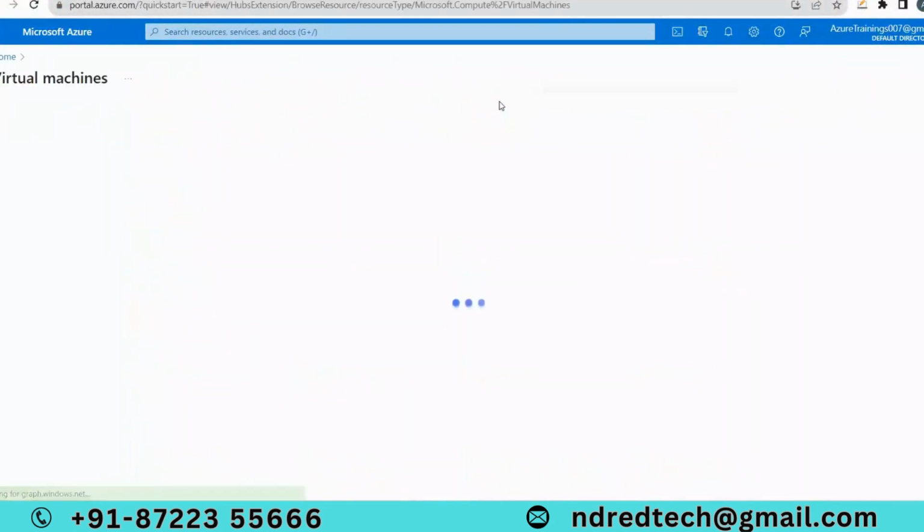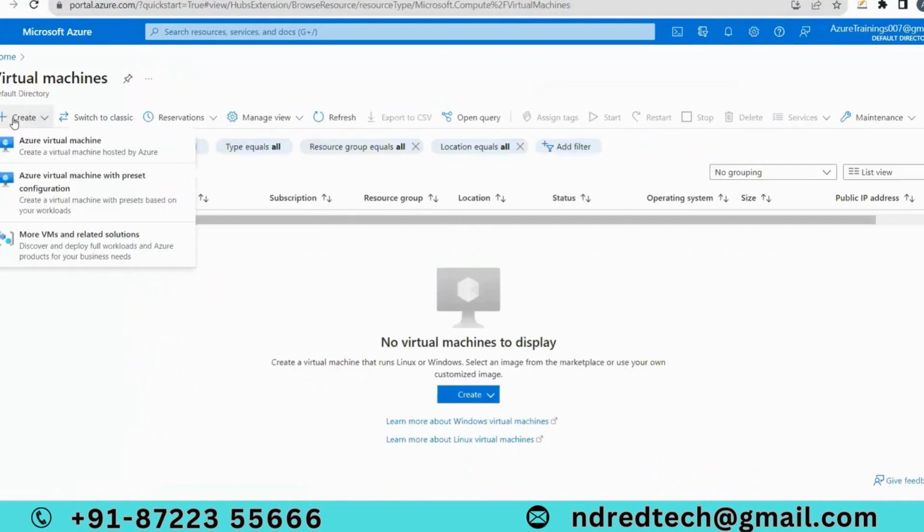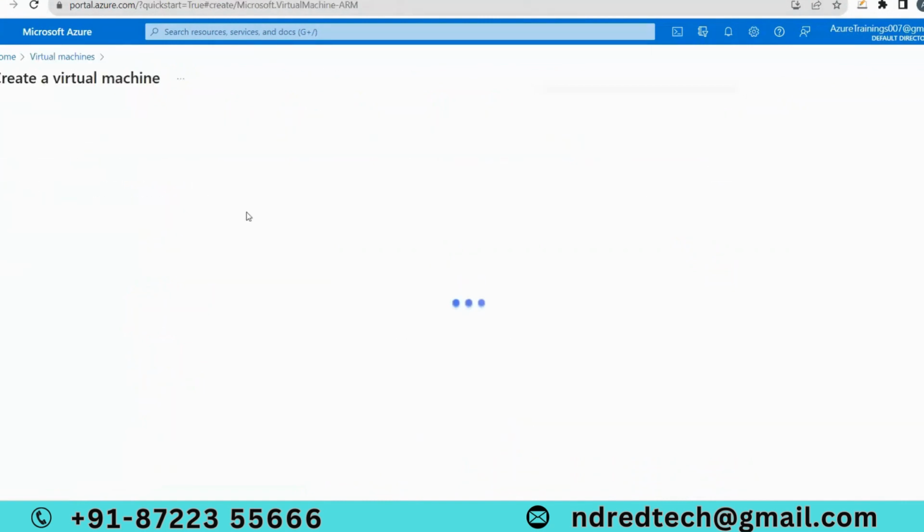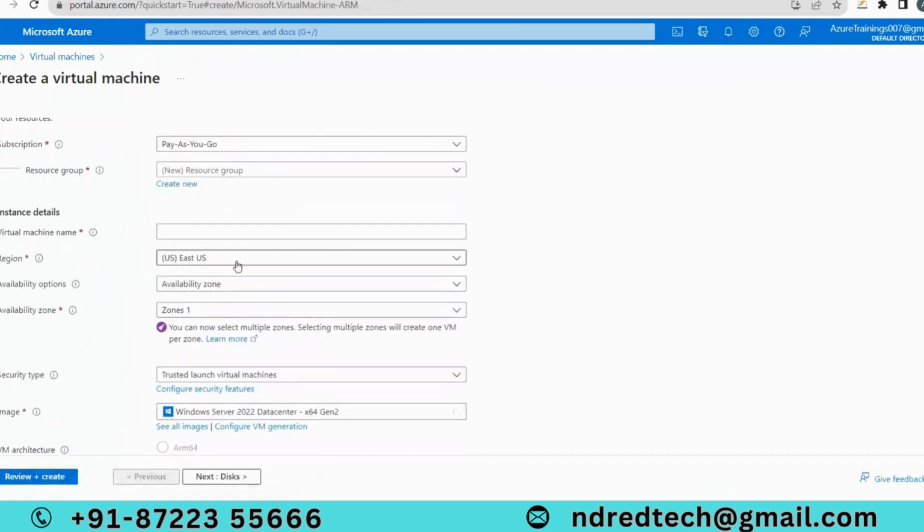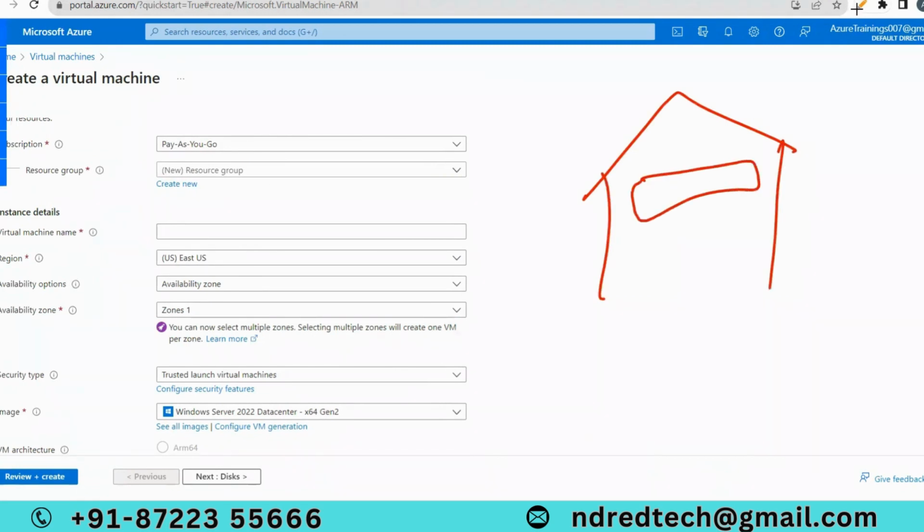If I click on virtual machine, click on create, I'm creating a virtual machine, where I can select. If I want, here I'm selecting East US. That means in one of the data centers in East US, on top of one of the physical servers in the data center, I am creating this virtual machine. See, within fraction of minutes, I am creating this virtual machine in the East US region.